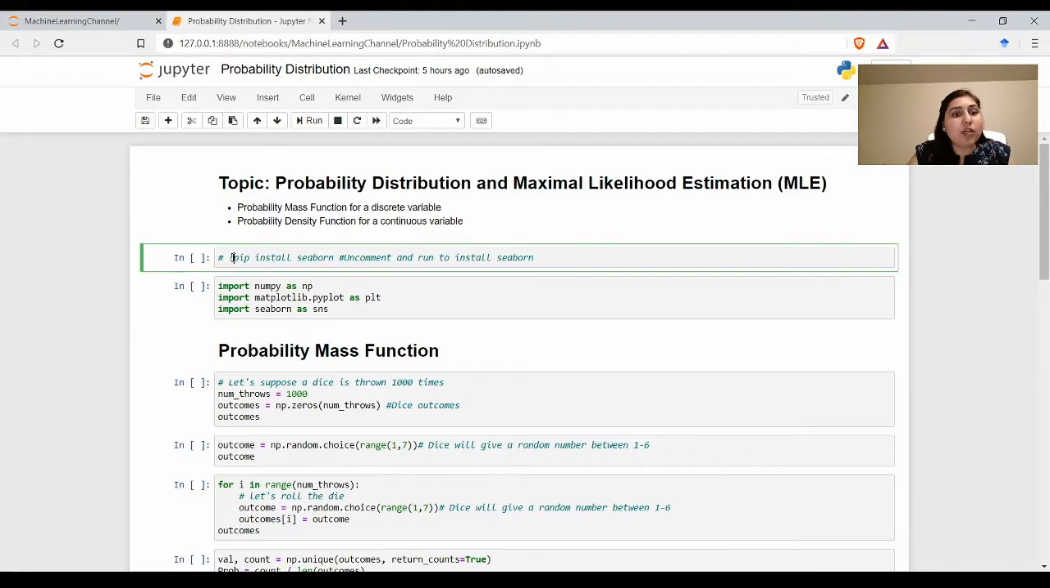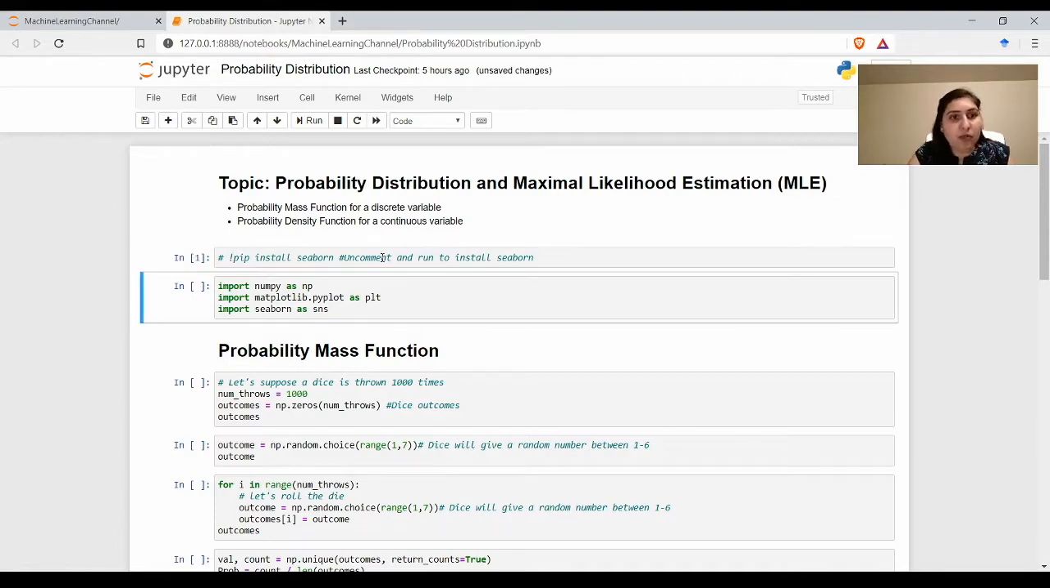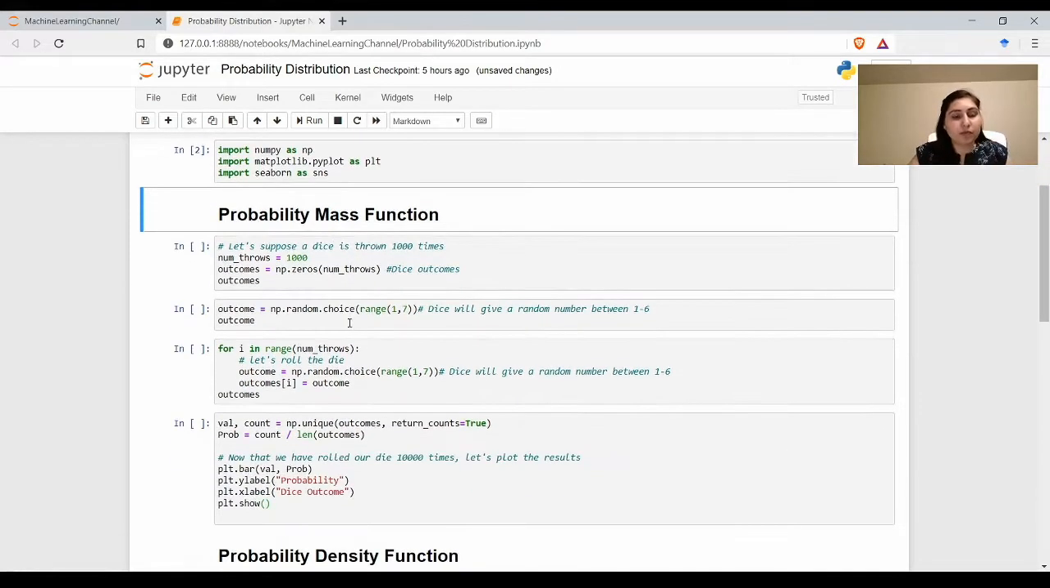You can either install it using the Anaconda terminal, or you can use Jupyter Notebook with an exclamation sign before writing pip install and then the library name. We can use Shift and Enter to run this and it'll install it in the Python package. You can also use Shift and Enter for executing this. Now we have imported all the required libraries.